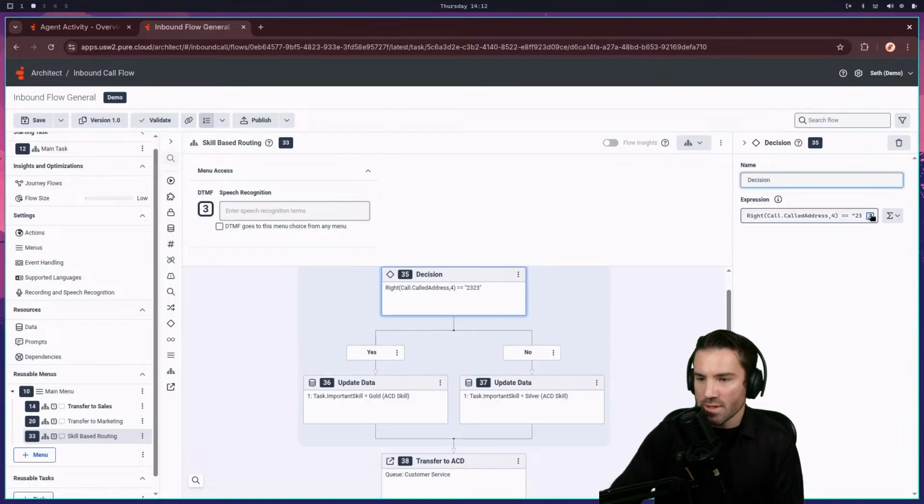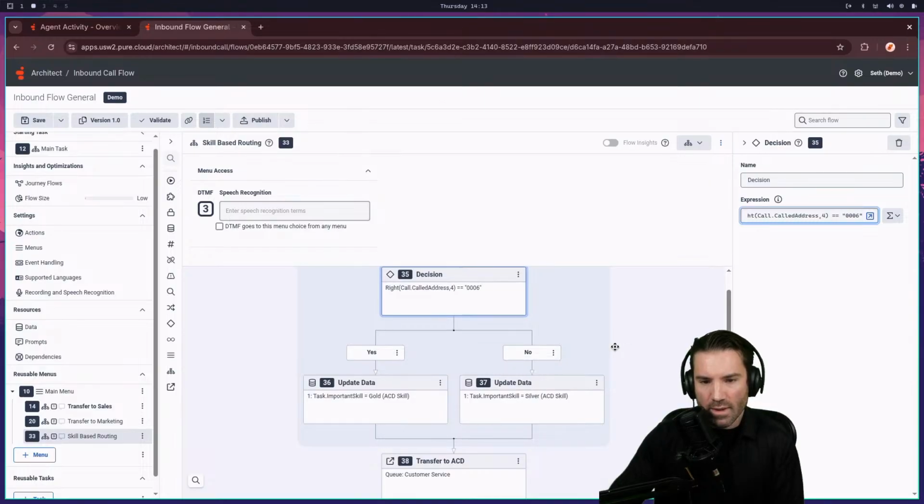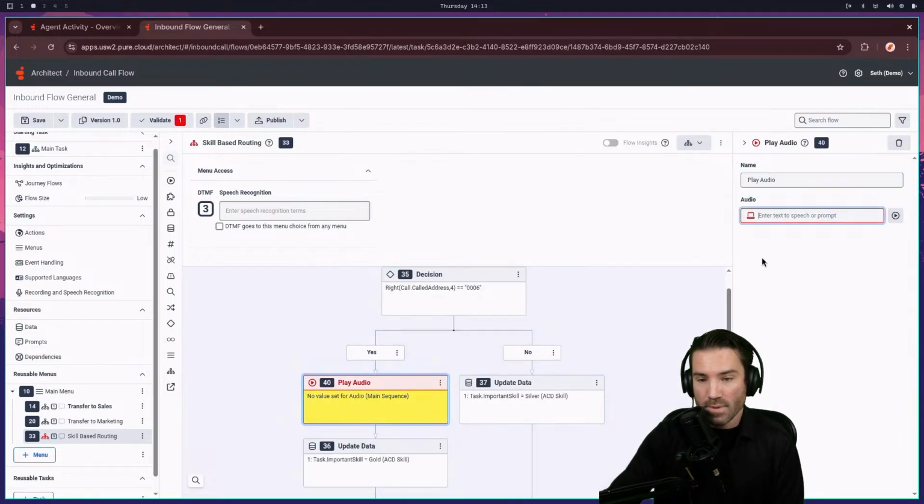Actually, what I'm going to do is change up this number. I think I might be able to do this as 0006, and I might be able to actually test this out. So let's do 6. Okay, so right of the called address is 006. Let's make that an announcement. So if we were to test this, we do know that it's going to be the gold one.